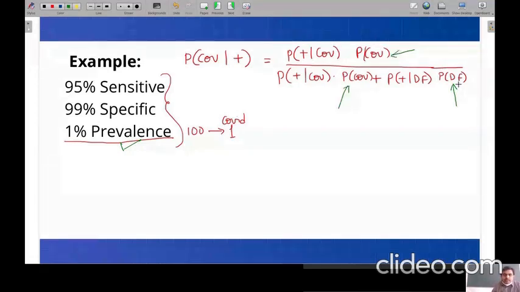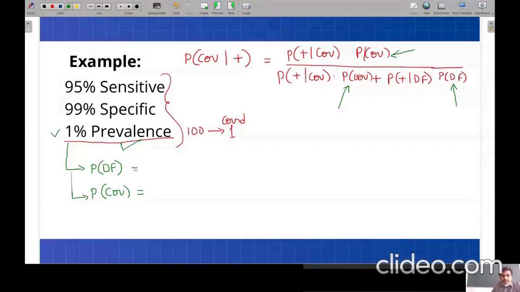Now tell me, anyone can unmute and tell me what is the probability of disease free and what is the probability of a person having COVID. You can tell in terms of percentage, no problem.